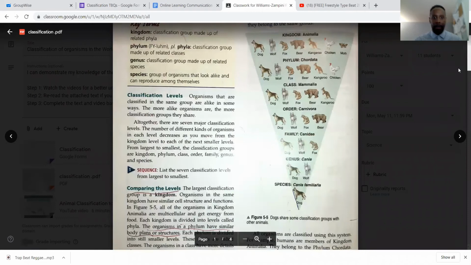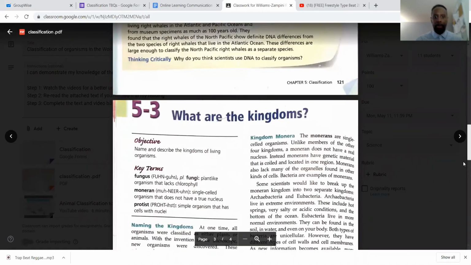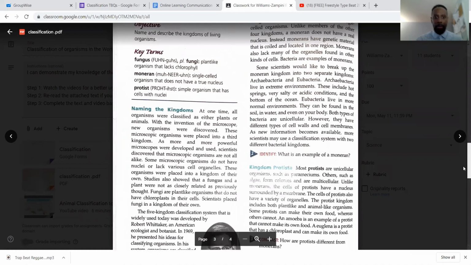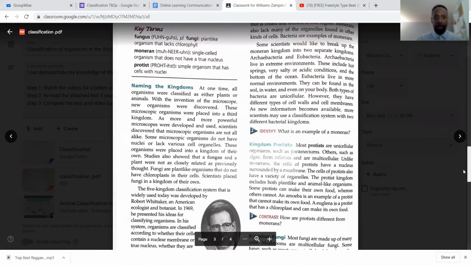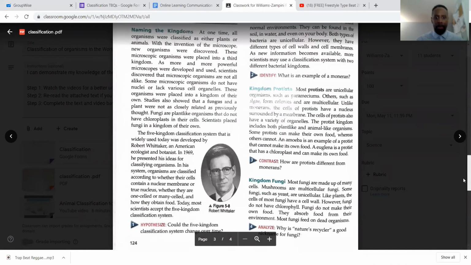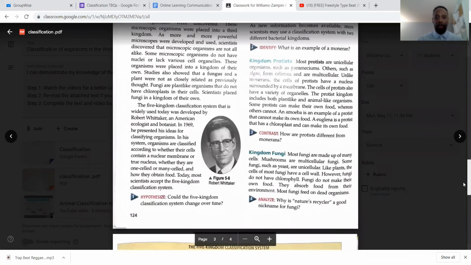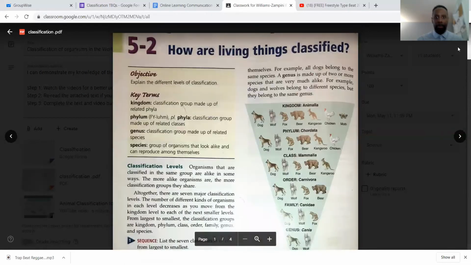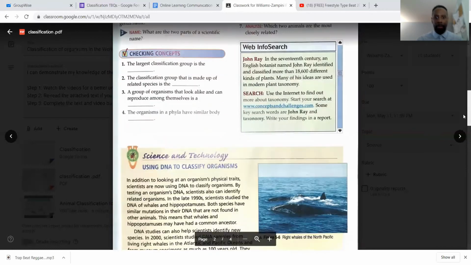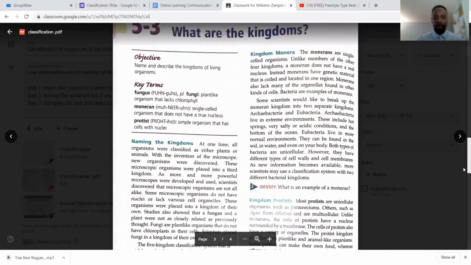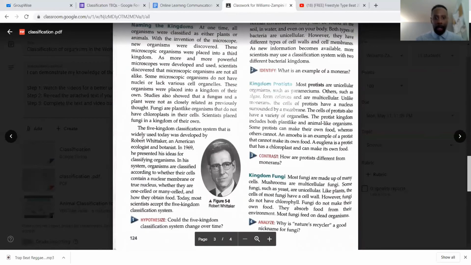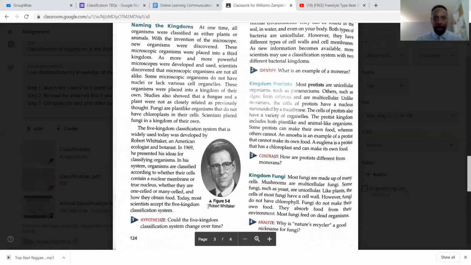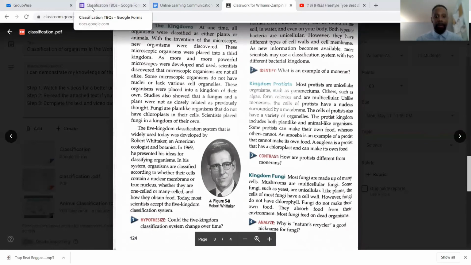Now keep in mind the first question, right? So let's scroll. All right. So what are the kingdoms? We are looking for the first question. If you remember what the first question was, let's just scroll a little bit. All right. So you do want to come down to pages 3 and 4 to begin those questions, just giving you a hint. And here you see Robert Whittaker, which is one of the questions, but we're going to go back to the first question.